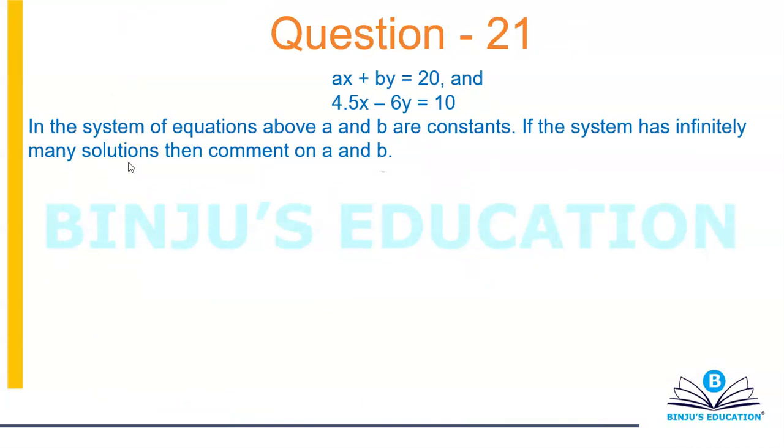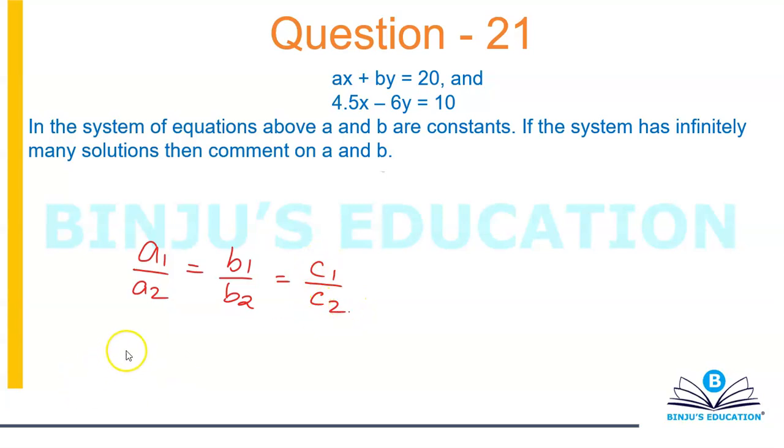ax plus by is equal to 20 and 4.5x minus 6y is equal to 10. In the system of equations above, a and b are constants. If the system has infinitely many solutions, then comment on a and b. Now if I have infinitely many solutions, the two lines will be overlapping. If the two lines are overlapping, that means equal slopes and equal intercepts. That means my condition should be a1 over a2 equal to b1 over b2, and that should be equal to c1 over c2.